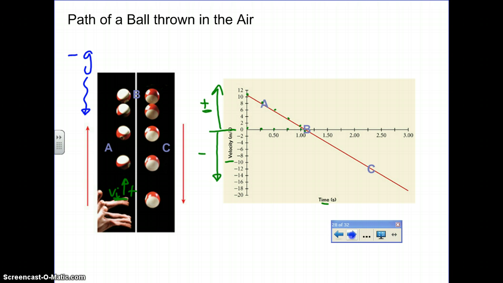Until we see that at this point right here, point B, its instantaneous velocity at that moment is actually 0 meters per second. The ball has stopped. It's not moving at that point.